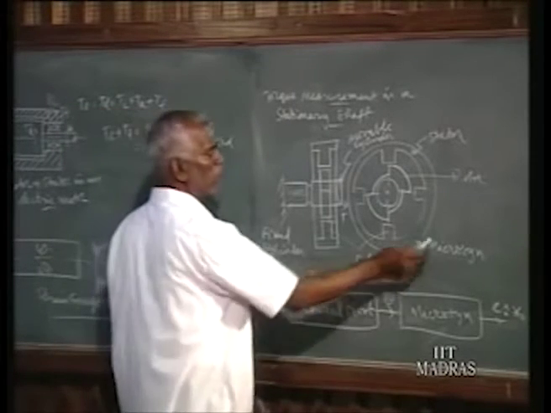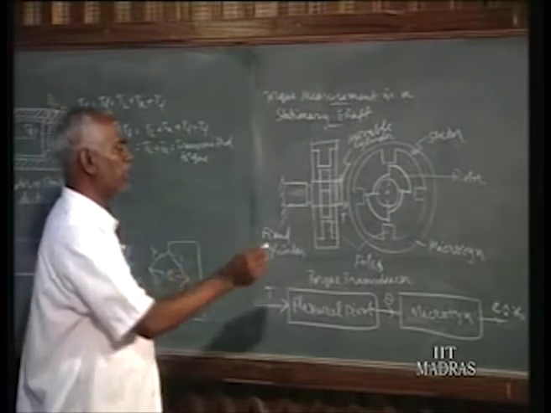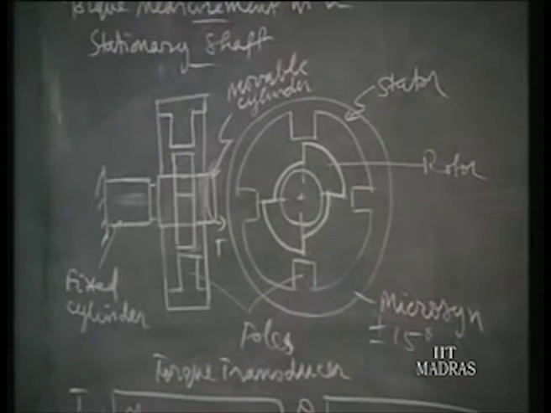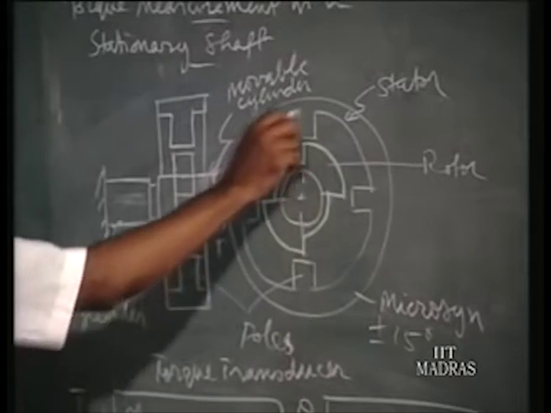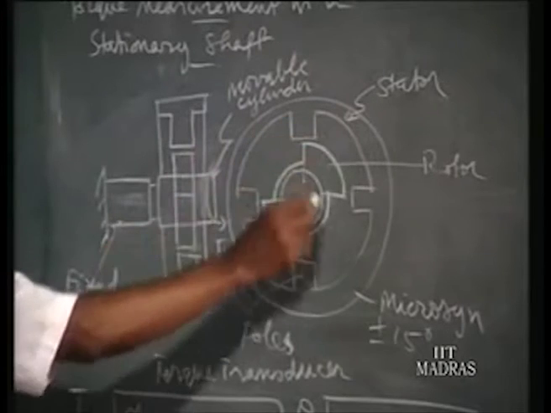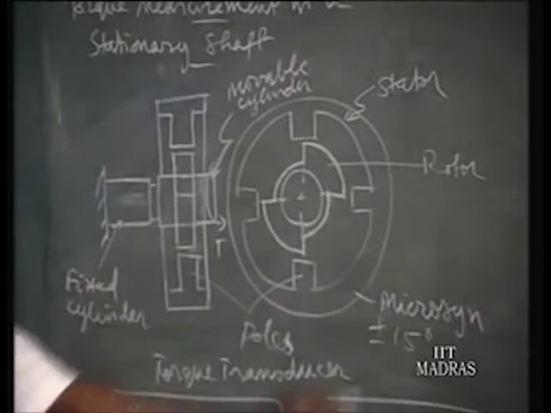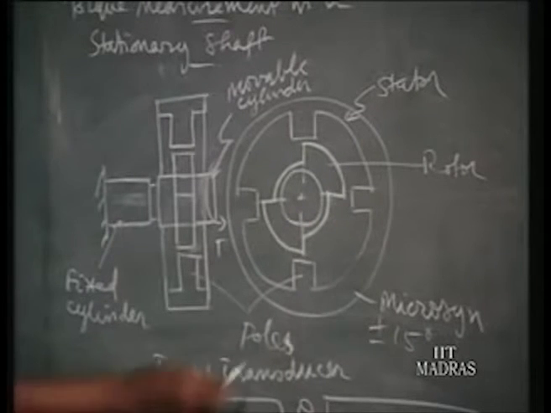For that we can use the microsyn. Microsyn we have learnt already in displacement measurement, and there it can measure plus or minus say 15 degrees rotation and convert it into proportionate voltage. There we have a rotor, material distributed against 4 poles, and each pole will be carrying excitation winding and also secondary winding. That principle we have learnt already. So microsyn changes the rotation of plus or minus 15 degrees into plus or minus 2.5 volts. So angular rotation to voltage is obtained by microsyn.